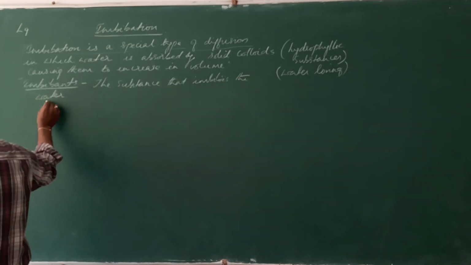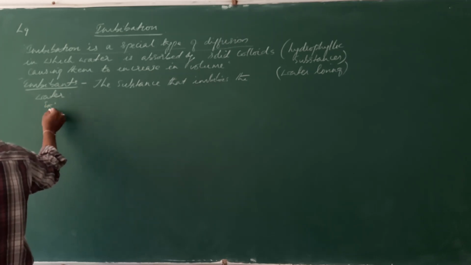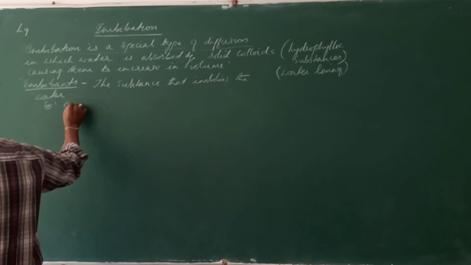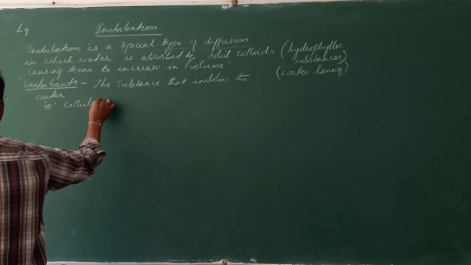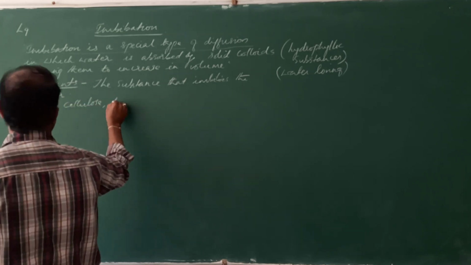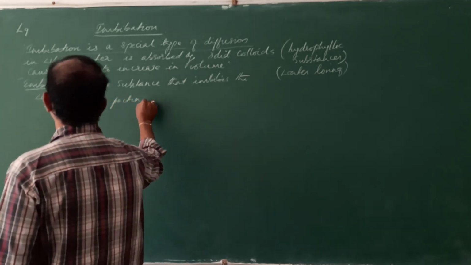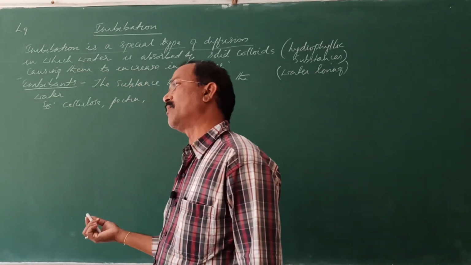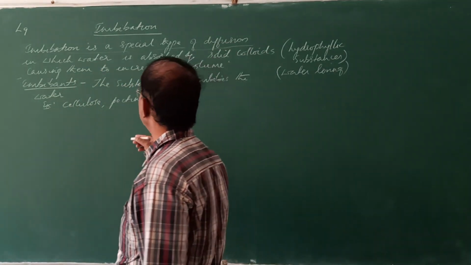For example, cellulose and pectin. Pectin is a component of the cell wall. Cellulose is a component of the cell wall.